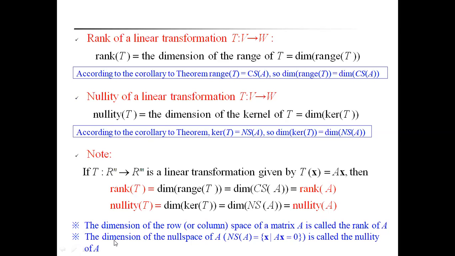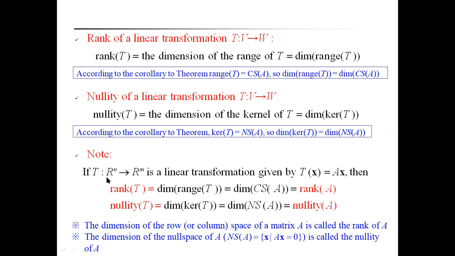Similarly, the null space of A is the set of all X such that Ax equals 0, and its dimension is called the nullity of A. That means the dimension of the null space of A is called the nullity of A. The null space is defined as the set of all solutions X of Ax equal to 0. The number of elements in a basis of the null space of A is the dimension of the null space of A, and that is called the nullity of A.